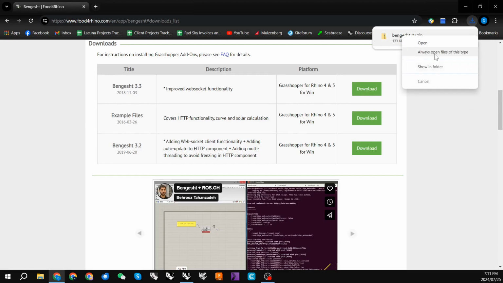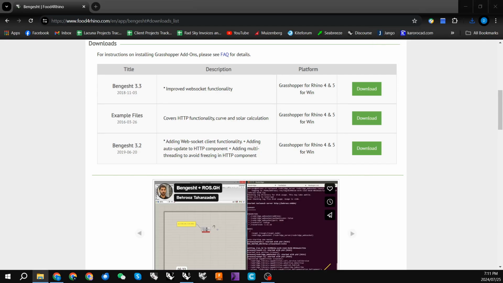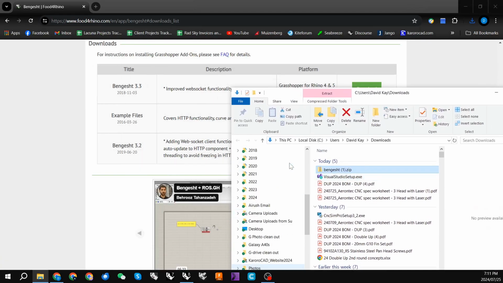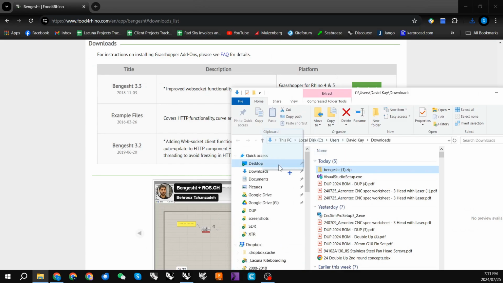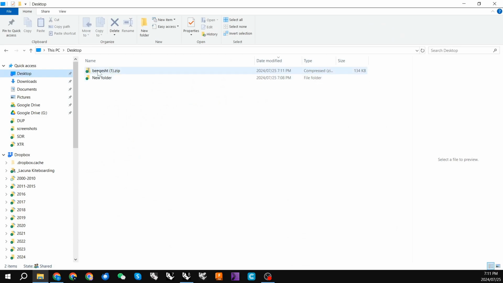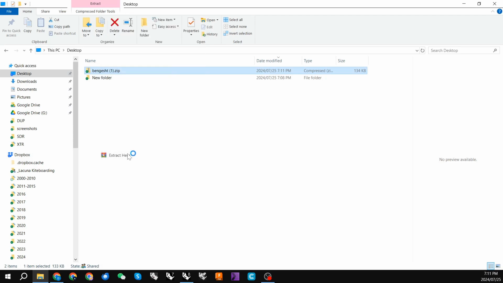Once that has come through, then show in folder, and I'm actually just going to copy that across to my desktop, and we can extract here.